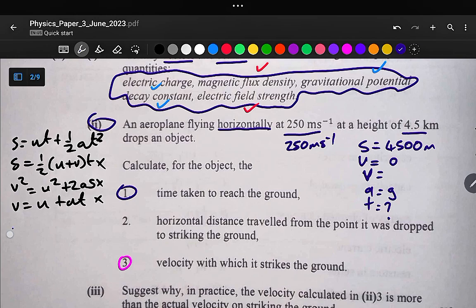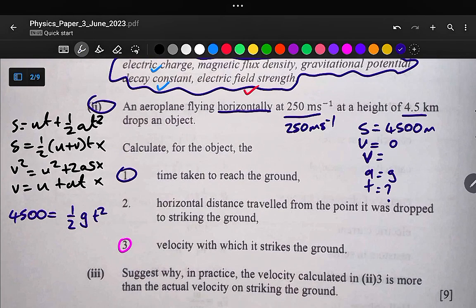Our S is 4,500, being equal to our u, which is 0. So the ut term is equal to 0. So 4,500 is equal to half g t squared. Let us multiply both sides by 2 to get rid of the fraction on the right hand side of the equation. So it is now twice 4,500 divided by g.